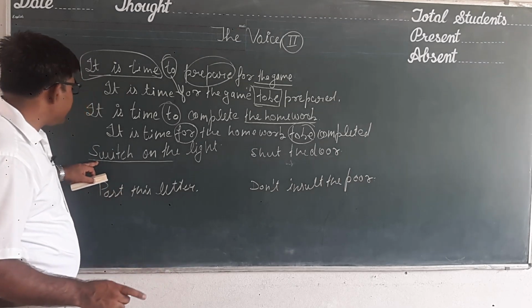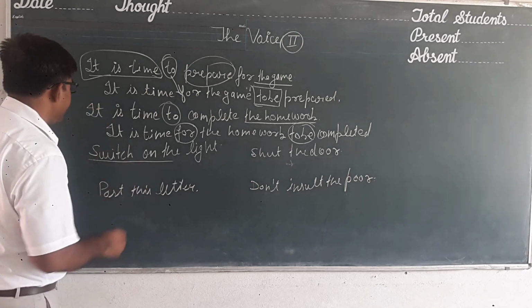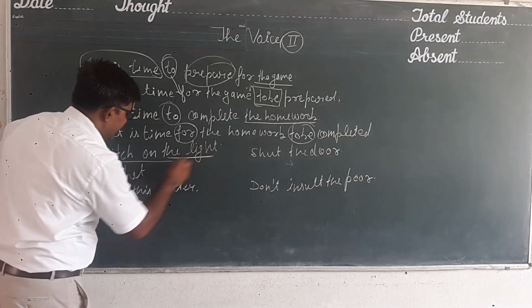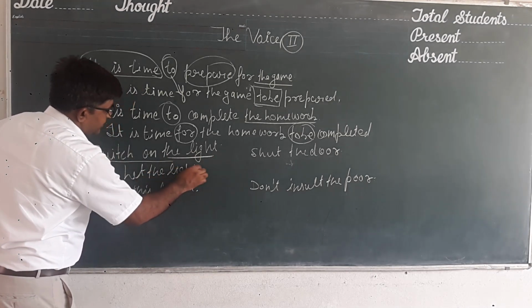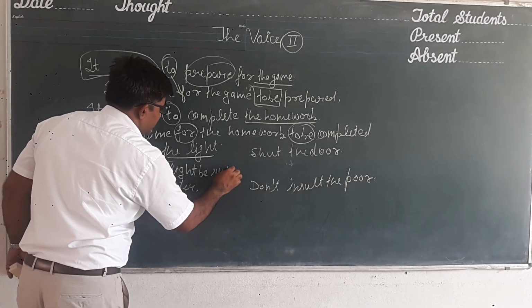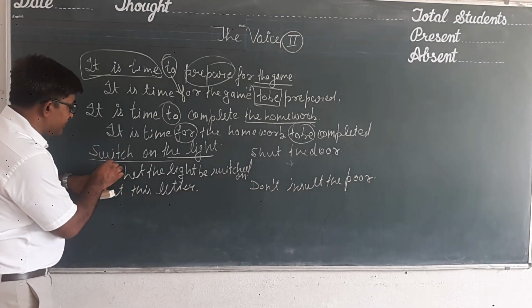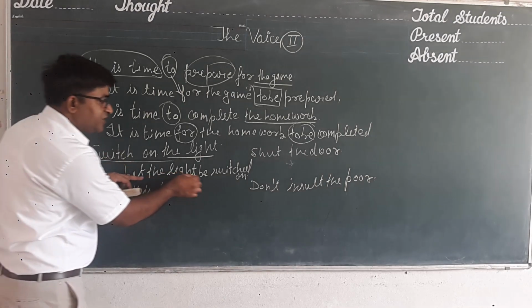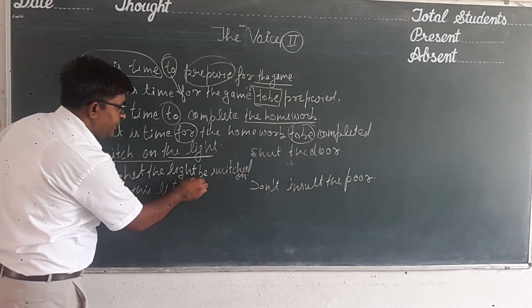These imperative sentences will be changed into passive voice by using "let". In the beginning we shall use "let". Let the light, the object, then be switched on. Let the light be switched on. So to change sentences of the imperative type, a very simple structure is followed: let plus object plus be plus the main verb. Let the light be switched on.